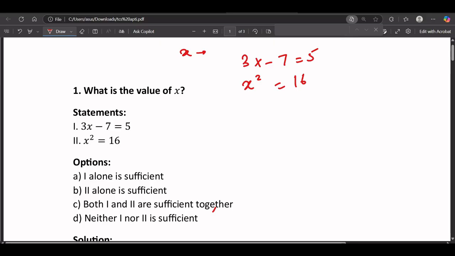Now the option is saying 1 alone is sufficient. Why is it sufficient to find the value of x? We do not need the second statement, only using the first statement we can find the value of x. Second option is saying 2 alone is sufficient. That means we don't need the first statement, only using the second statement we can find the value of x. Third, both 1 and 2 are sufficient together. That means we need both the statements to find the value of x. Fourth one, neither 1 nor 2 is sufficient. That means we cannot find the value of x using both statements.